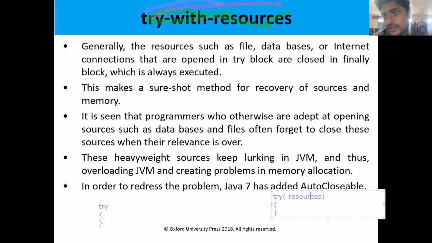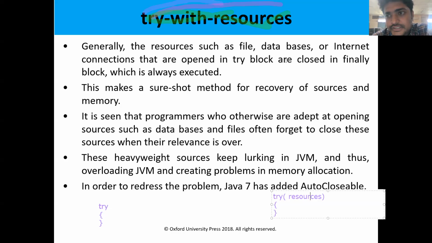To execute something we need some resource. If you want to perform an addition operation, C is equal to A plus B, we need resources: the A value and the B value. For every programming, mathematical, or logical operation, we need some resources. By utilizing those resources, the program will execute.